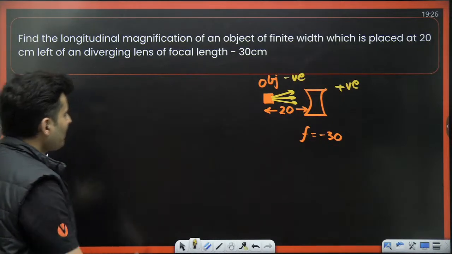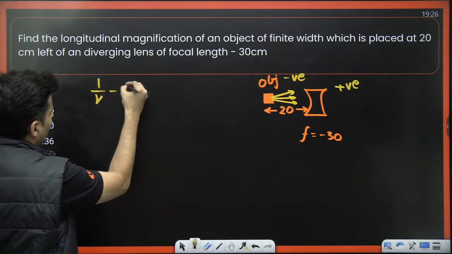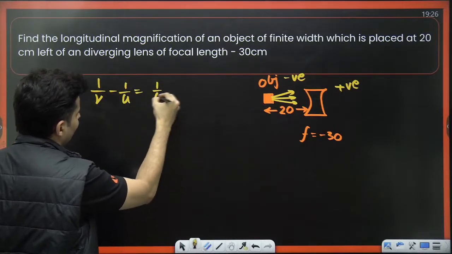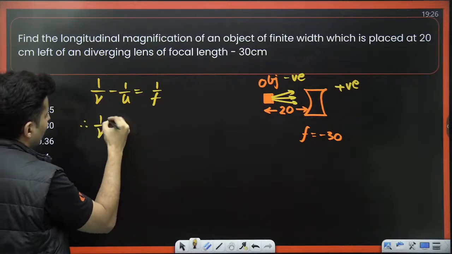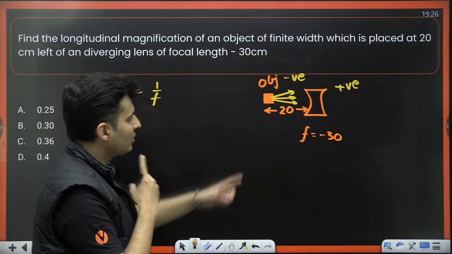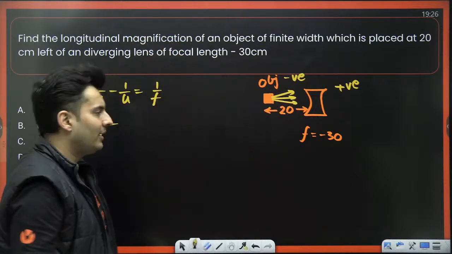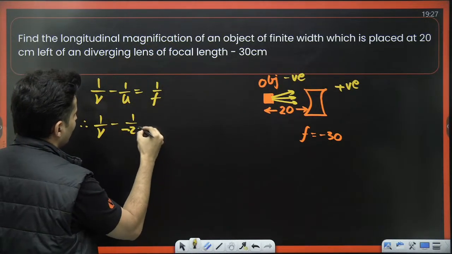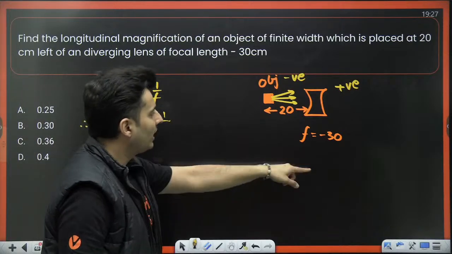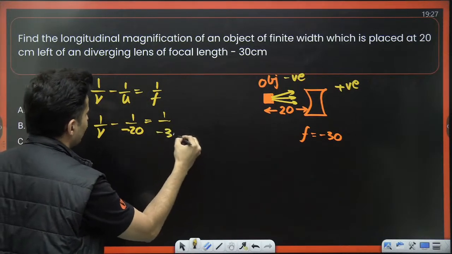Let's use 1 by V minus 1 by U is 1 by F. So 1 by V minus U. Oh, is the object distance 20? No, it is on the negative side. So if it is on the negative side, what will you do? You will put minus 20 is equal to, focal length is already given to be negative, so minus 30.